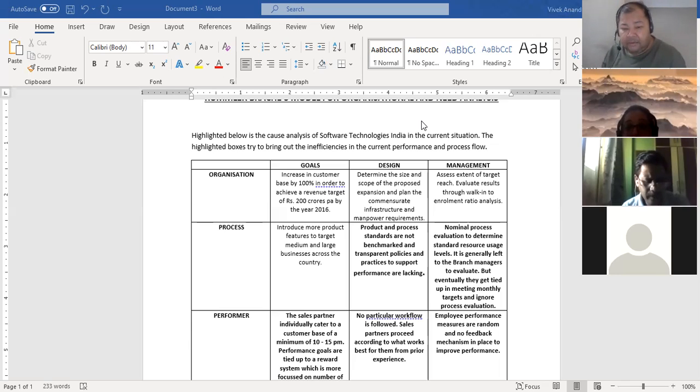And then you come to what could be the possible reasons, or what are the reasons that you found out, which are resulting in this poor or low performance. Let me just see if I have that or not, because I was kind of getting confused between design and management.